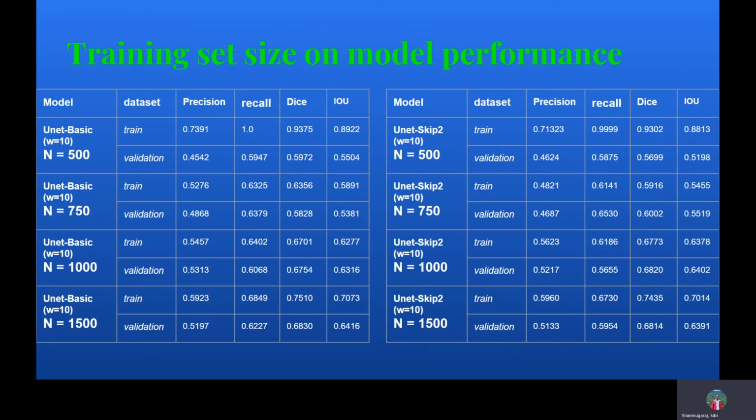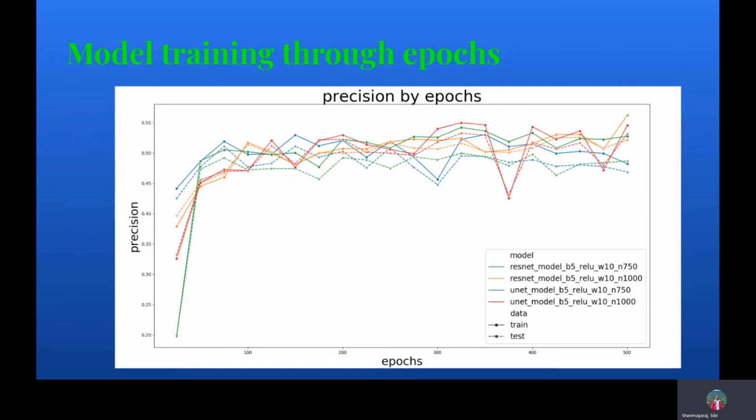the model variance decreases, but bias increases with larger training set. The gap in evaluation metrics between train and validation datasets decreases, but the metric values for the train set also decrease. This plot over here shows the model precision by training epochs. Majority of the learning is achieved around the 50 epochs mark.